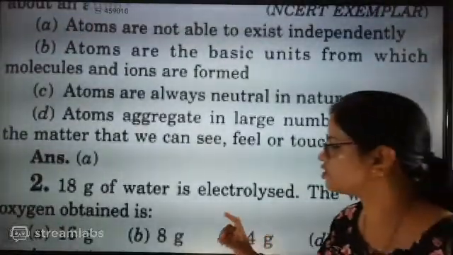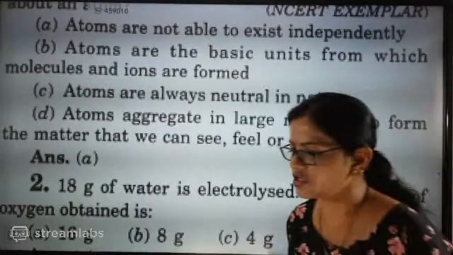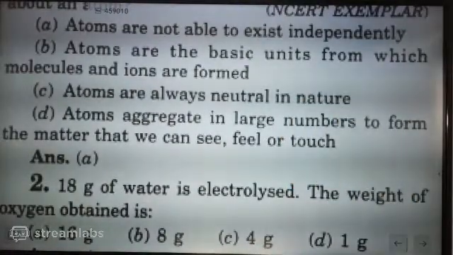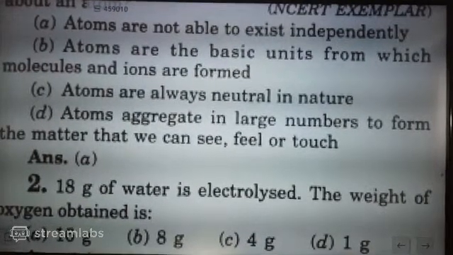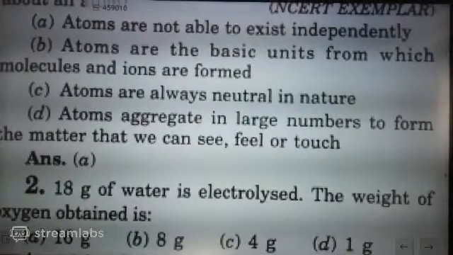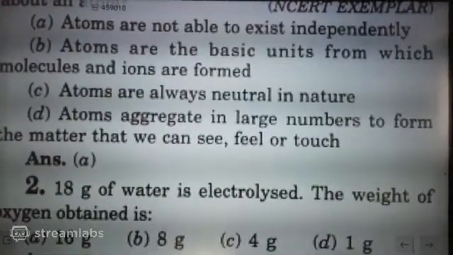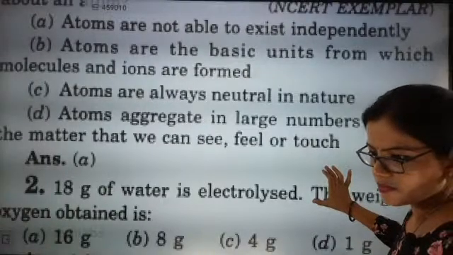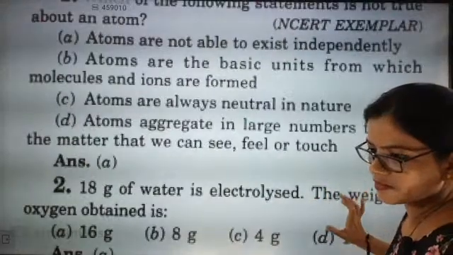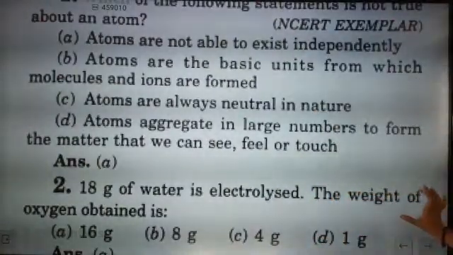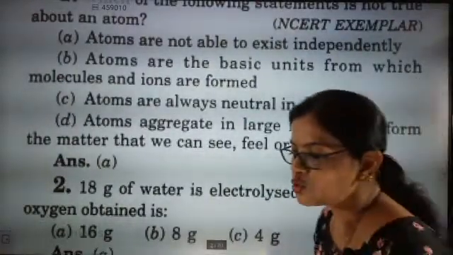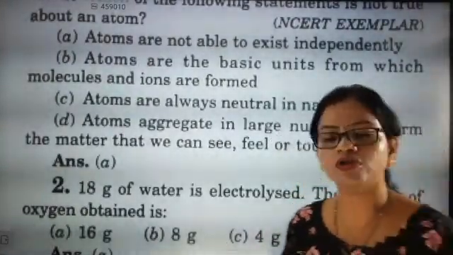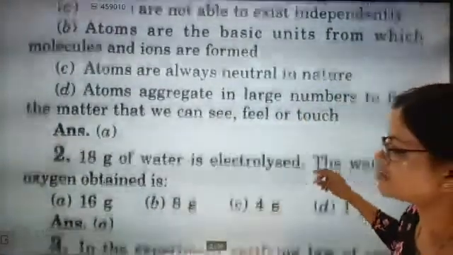Next question, 12 gram of water is electrolyzed. The weight of oxygen obtained is, what could be the weight of oxygen? Just answer the question as fast as possible. 16 gram. Absolutely correct, because in H2O, the atomic mass of oxygen is 16. So answer A is correct.